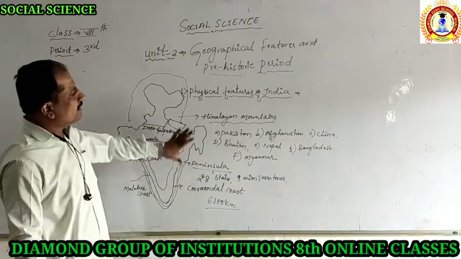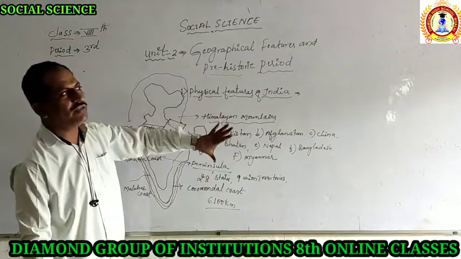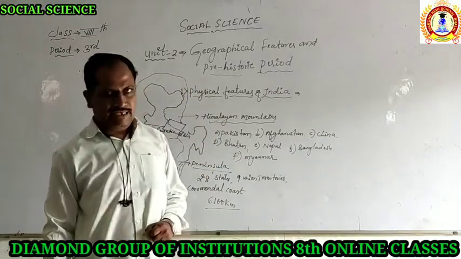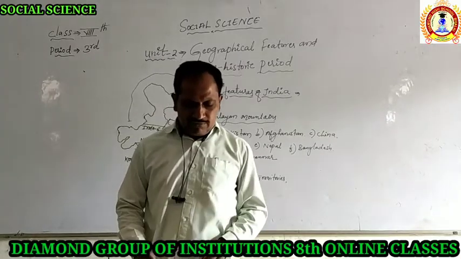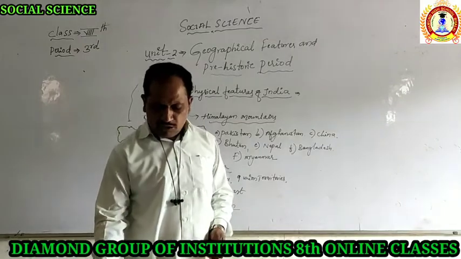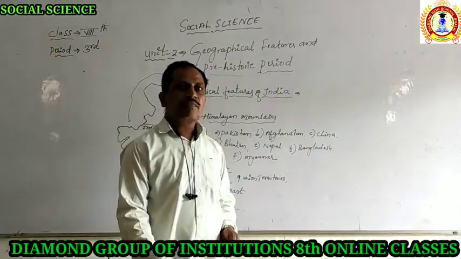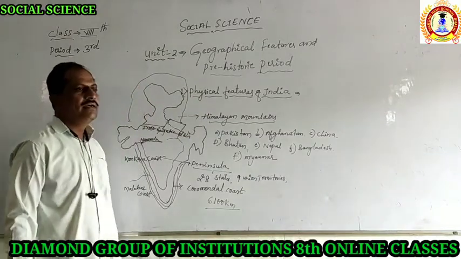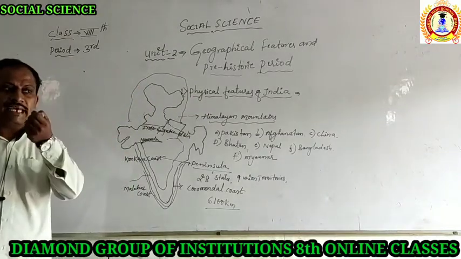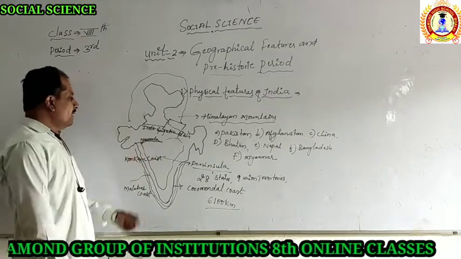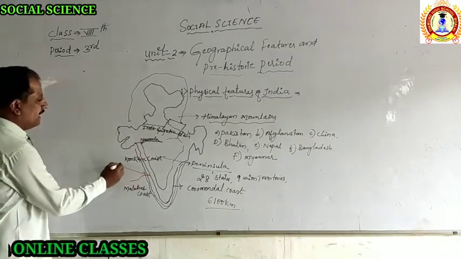So these are some of the different features related to the Indian land that we call the physical features of India. Due to the presence of these coastal lines, many people, or many kings, belonging to different countries of the world made trade relations with India.